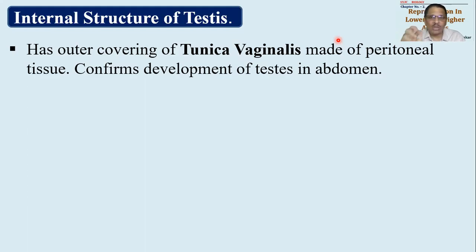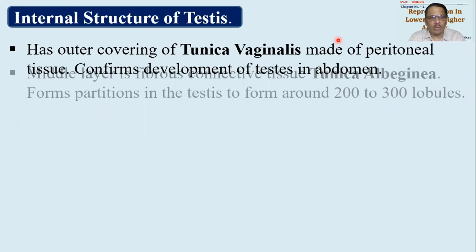But testes also are covered in peritoneal tissue covering. So it is giving a confirmation that testes are produced in abdomen and then they are brought in scrotum. Okay, ये अपने को प्रूफ मिल गया. समझ में आया क्या कंसेप्ट है? हाँ, तो क्वेश्चन हो सकता है, what is the proof that testes are produced in abdomen? आंसर उसका क्या आना चाहिए? Testes are having outermost covering of tunica vaginalis made up of peritoneal tissue.